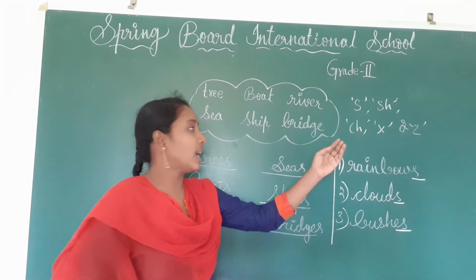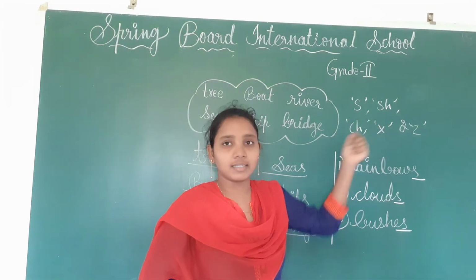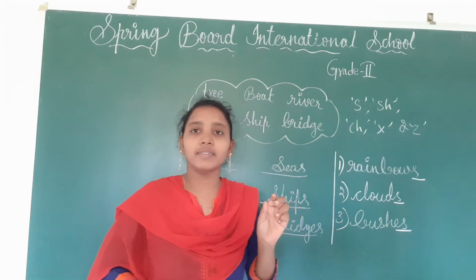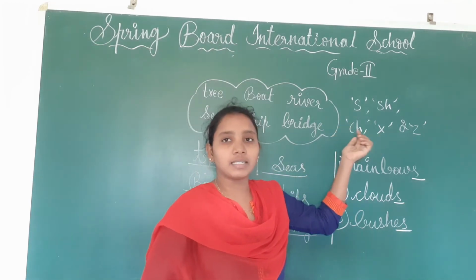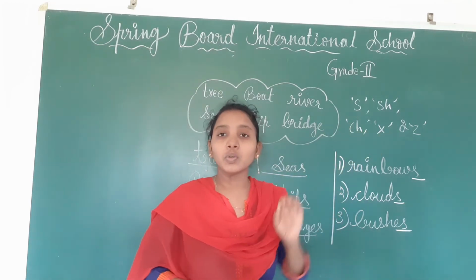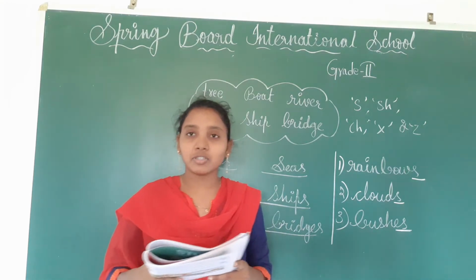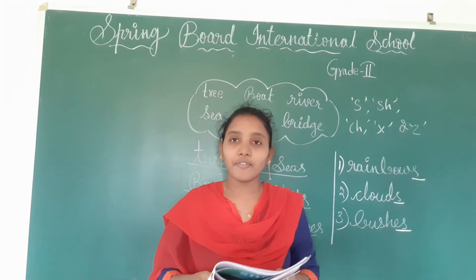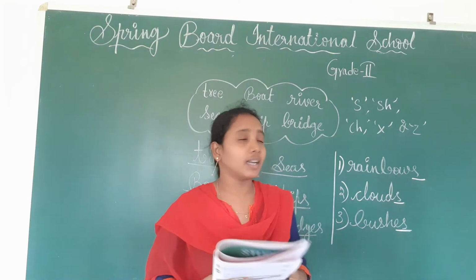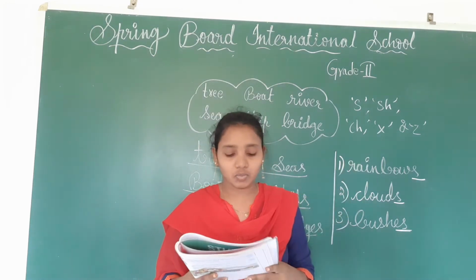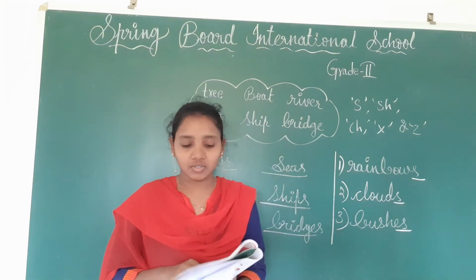The words which end with these letters, that means in the end of the word these letters should be present, those plural forms will get ES, children. See, brush, beach, bus, fox, all these words are ending with these letters. That's why they will get ES, children.